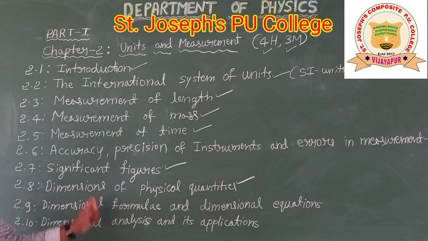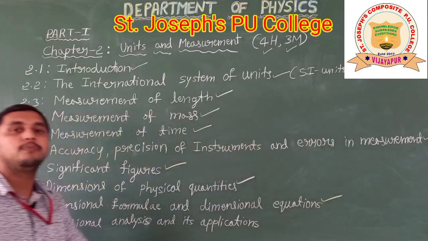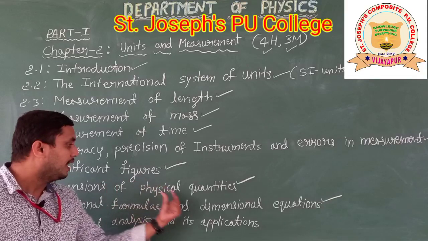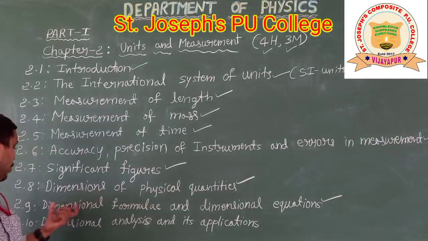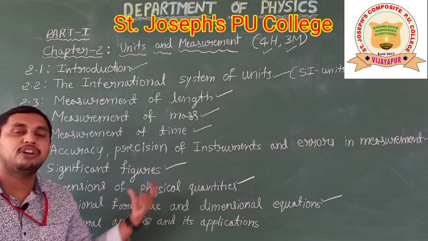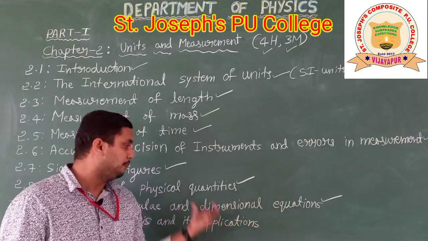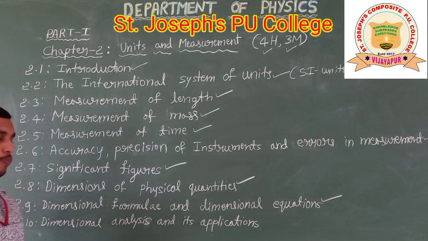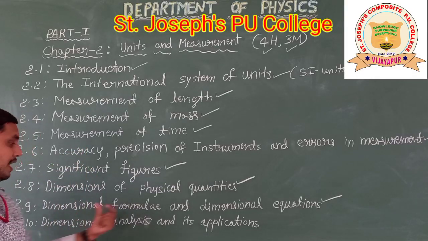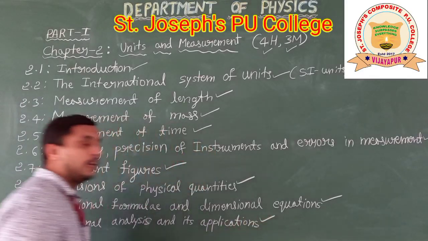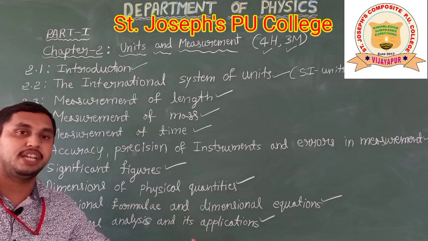Next it is 2.9, dimensional formulae and dimensional equations. So here we know the dimensions of physical quantities. Based on that we have to write the dimensional formula for a given physical quantity, and also we will express that in terms of an equation, a dimensional equation, that is under 2.9. Next we will see the uses of dimensions: dimensional analysis and its applications. In 2.10 we will see the dimensional analysis and its applications.